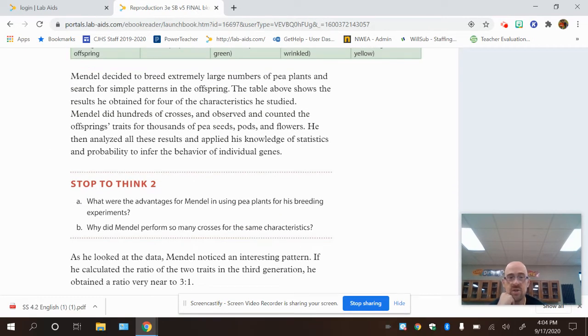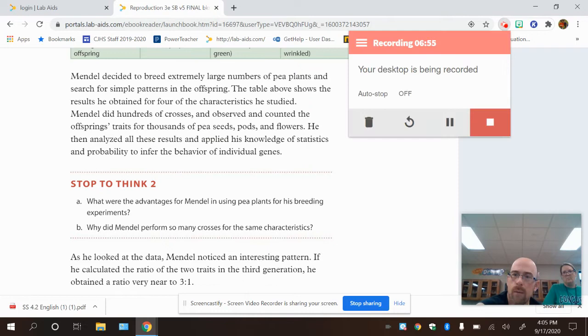Stopping to think question 2 says this. There's 2 parts. Part A, what were the advantages of Mendel in using pea plants for his breeding experiments? In other words, why did he choose pea plants instead of humans? Think about that. We talked about it when I first started reading. Then, stopping to think question 2B says, why did Mendel perform so many crosses for the same characteristics? So right now you're going to stop and answer the stopping to think questions 2A and 2B. And then when you're done, please hit pause and we'll do the rest.